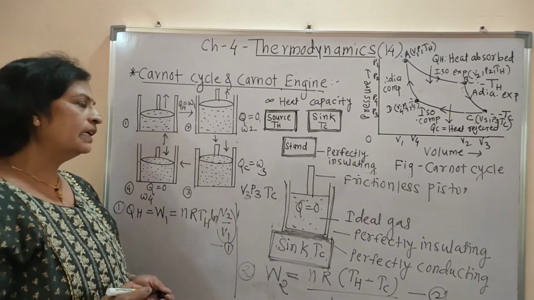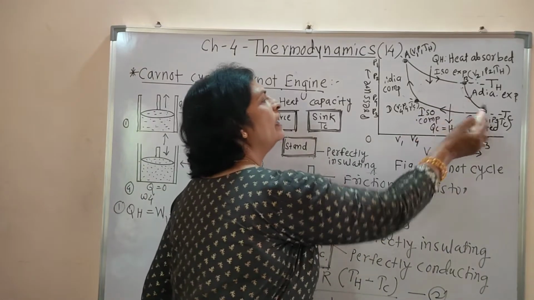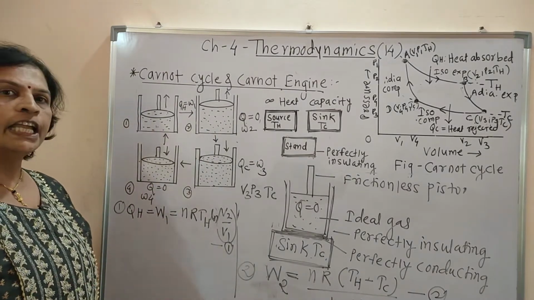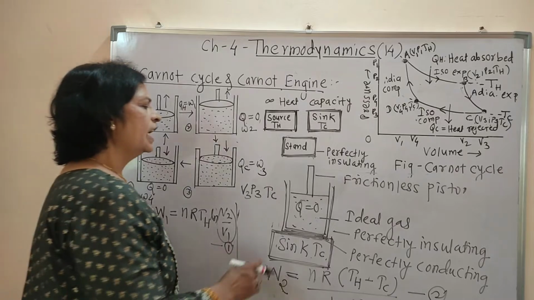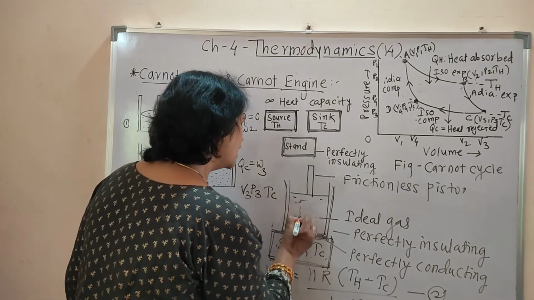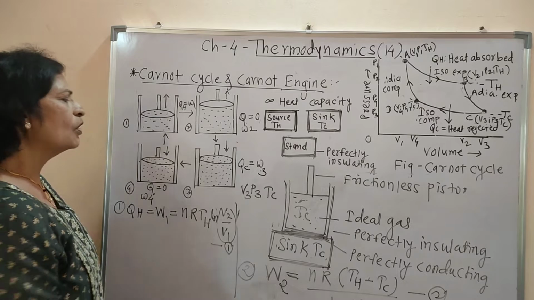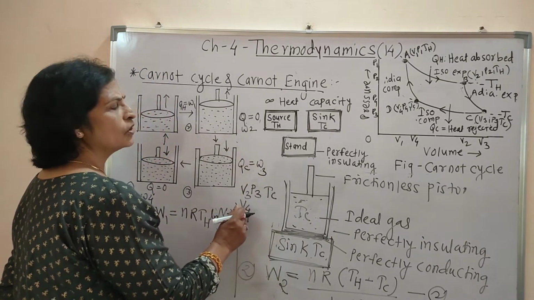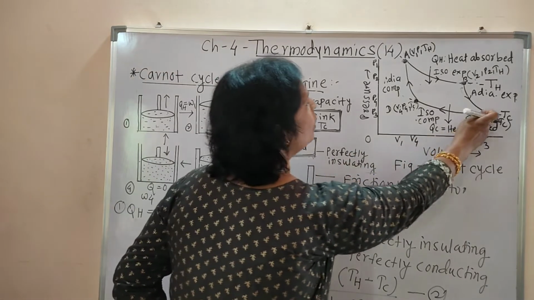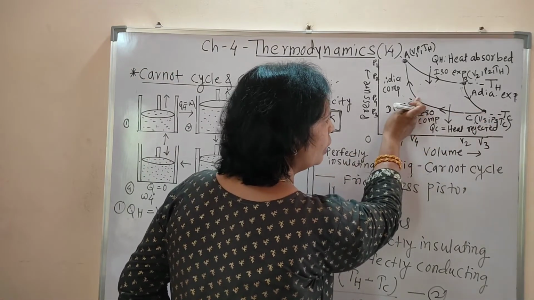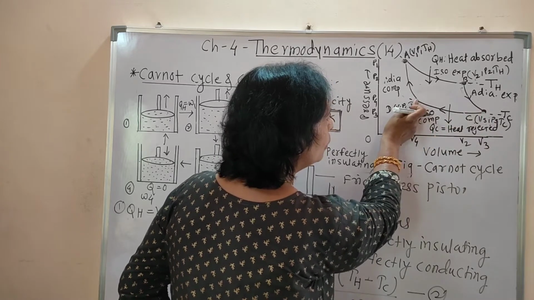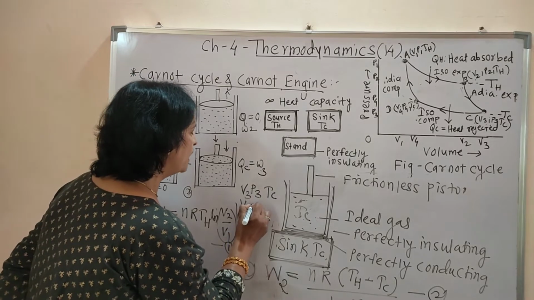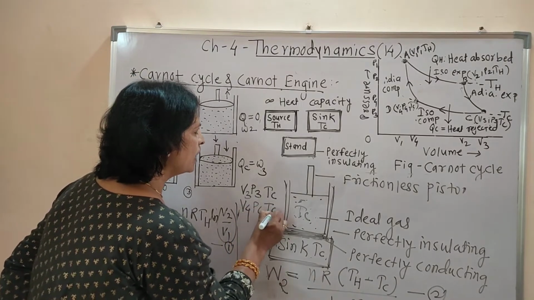Because the temperature has fallen, the volume goes on decreasing from V3 to V4, the direction of volume change is reversed, and the pressure goes on increasing from P3 to P4, but the temperature remains constant.